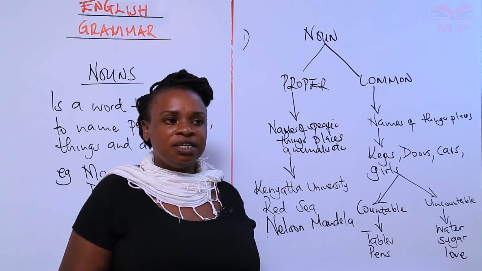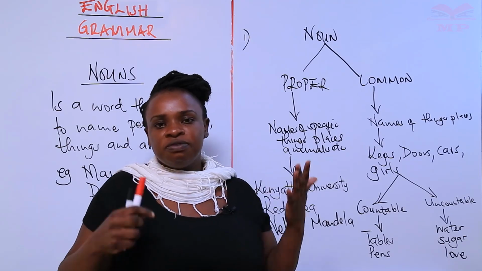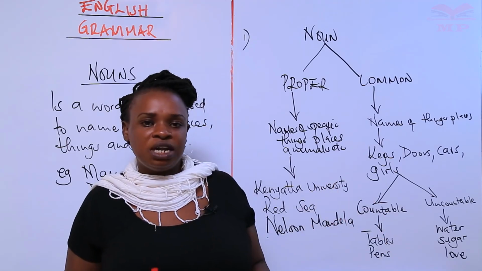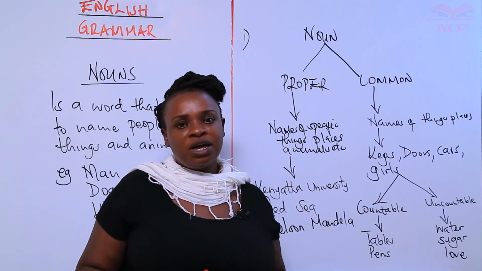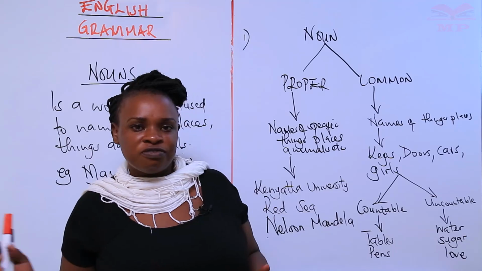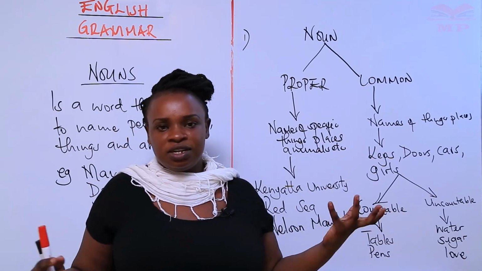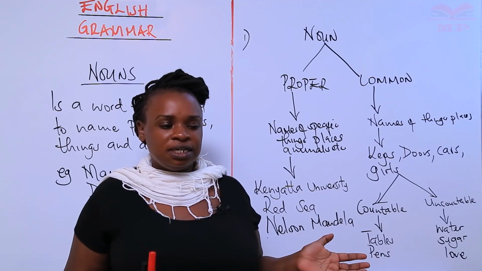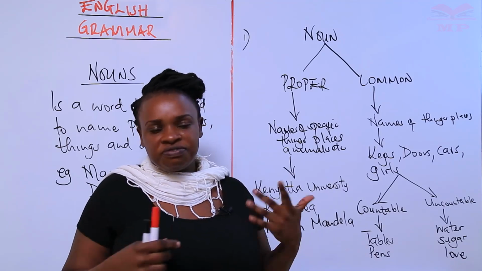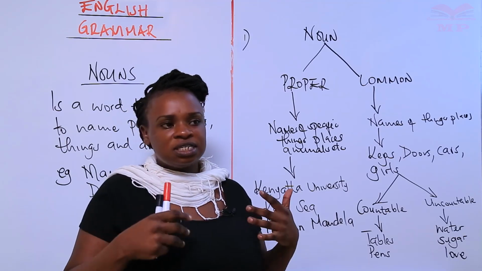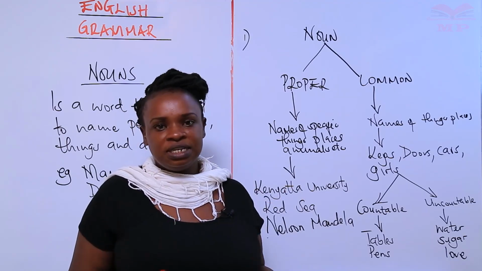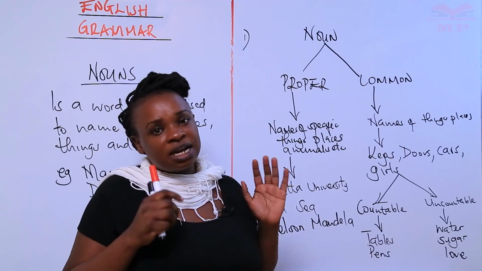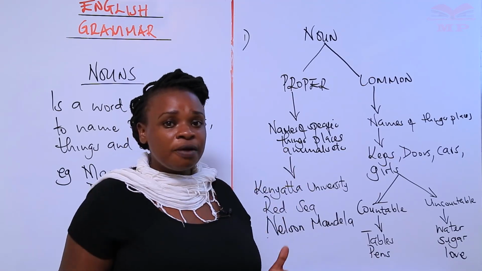Then we get to a point where we have words that are derived from other words. For example, kingship. It has been derived from which words? King and ship. We have employer. It has been derived from a verb, and you add er and then you get a noun there. We have different types of nouns that have been derived from other words, like absenteeism. Absentee, then you just add ism, then you get a noun there.